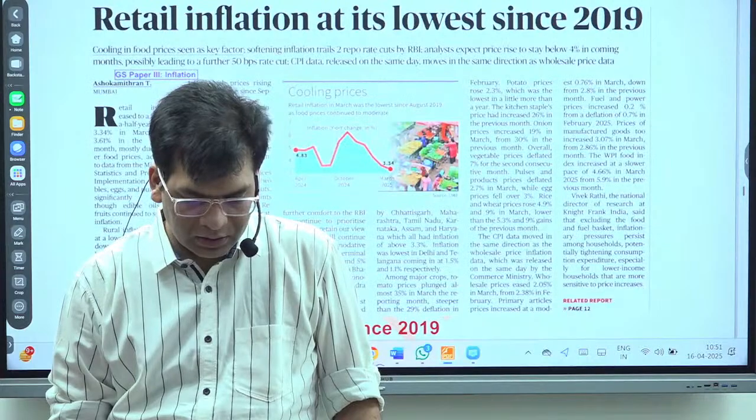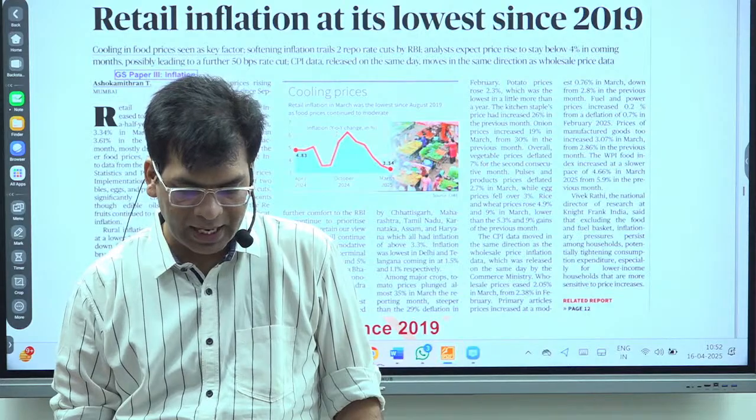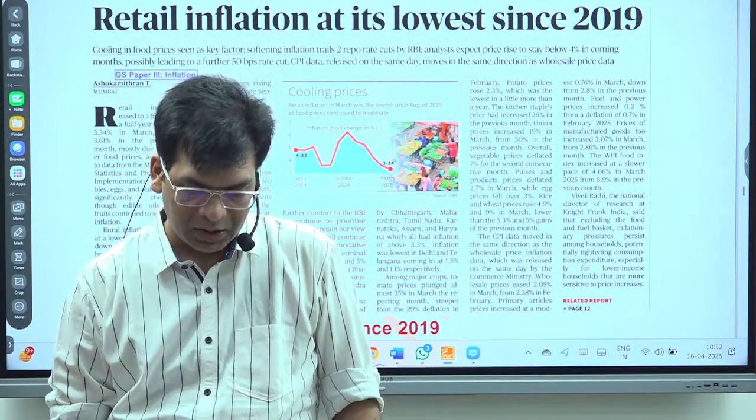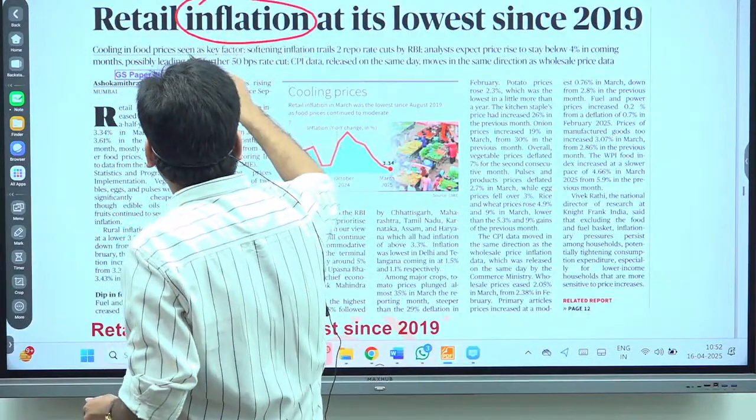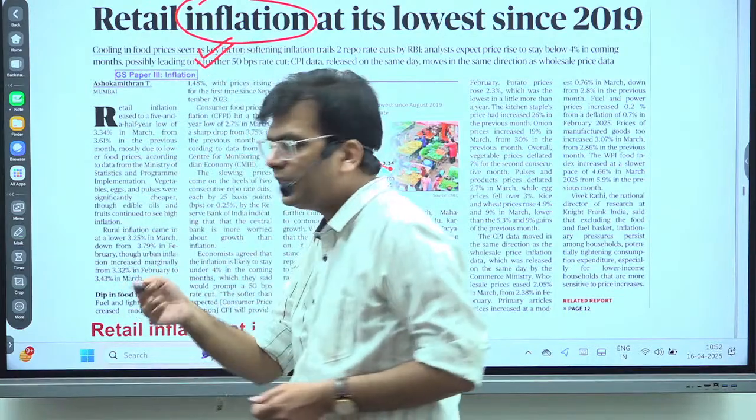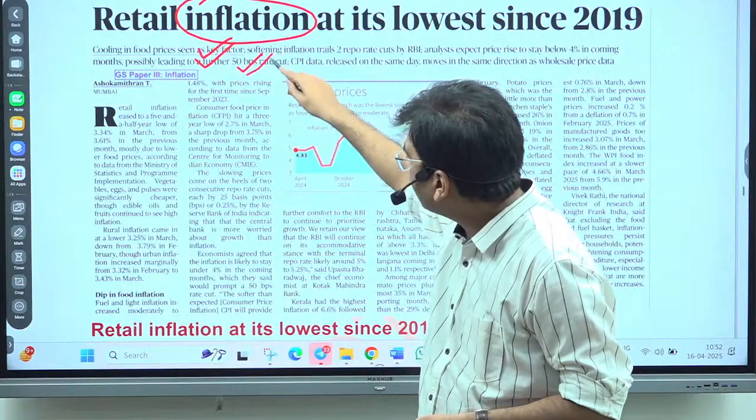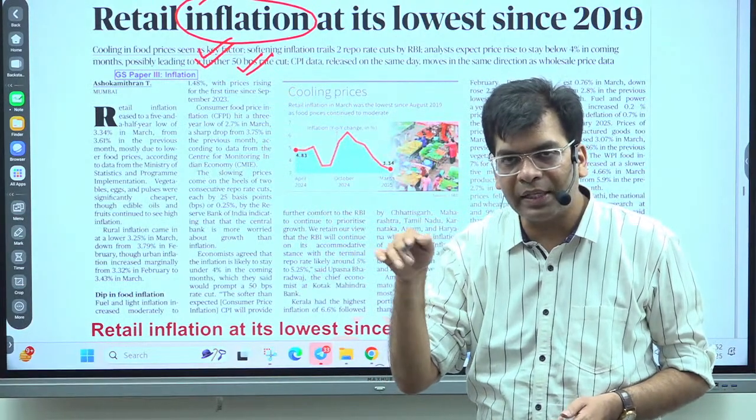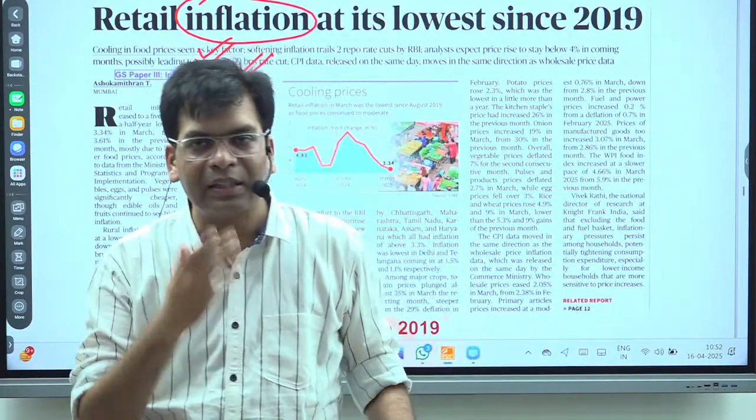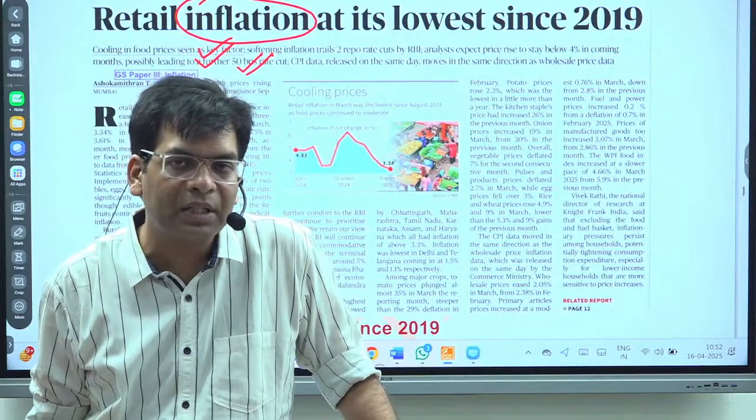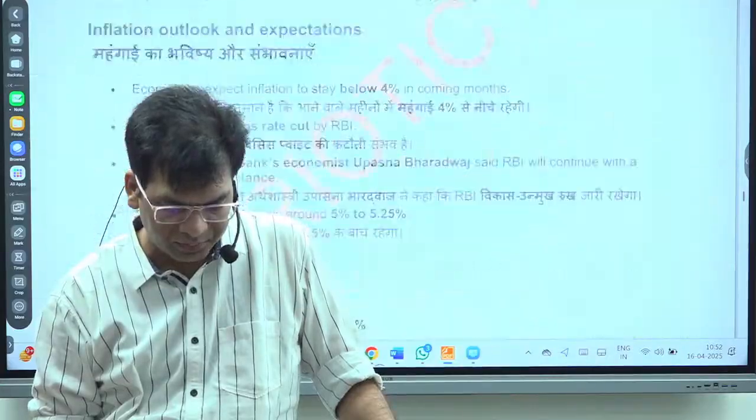The next article we are going to discuss is from GS Paper 3. The first is retail inflation at its lowest since 2019. So this is good for the economy. If inflation is low, the RBI can take the decision to reduce the interest rate. We have already seen a reduction in the interest rate, and that could positively impact the growth rate of the economy as well as the employment scenario. So a balance is needed, and here the RBI has the chance. We recently saw a cut in the interest rate. This was only due to the control on inflation.